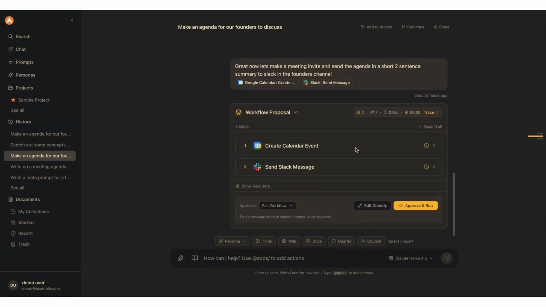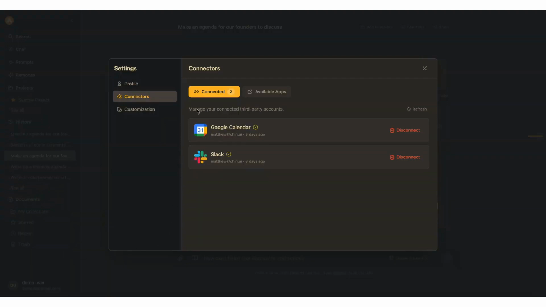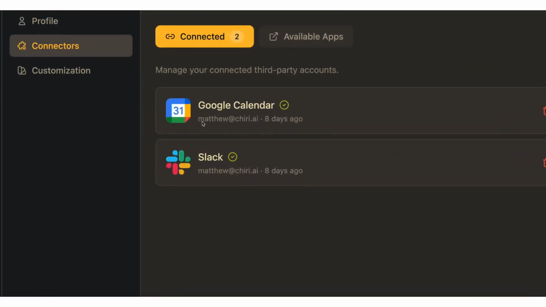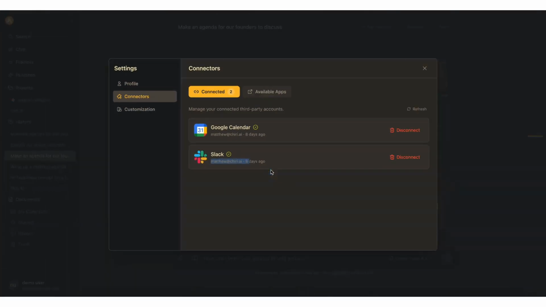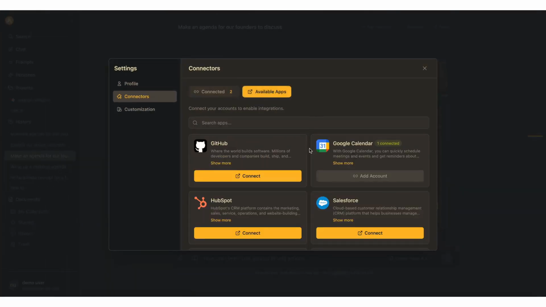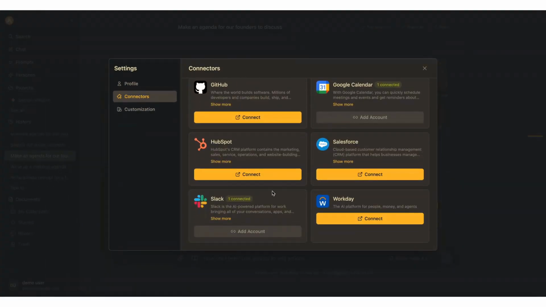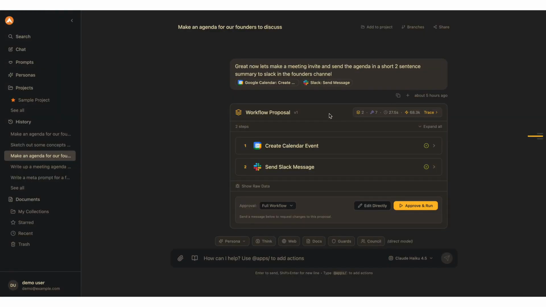The beauty of this system is that it actually leverages the user's existing authentication. Here in the profile, we can see the connected applications that I have access to. In this case, I've logged in as myself, Matthew. Other available apps that are assigned to me in the team are here for me to connect as well. These workflows can be assembled arbitrarily by the agent into the correct steps.